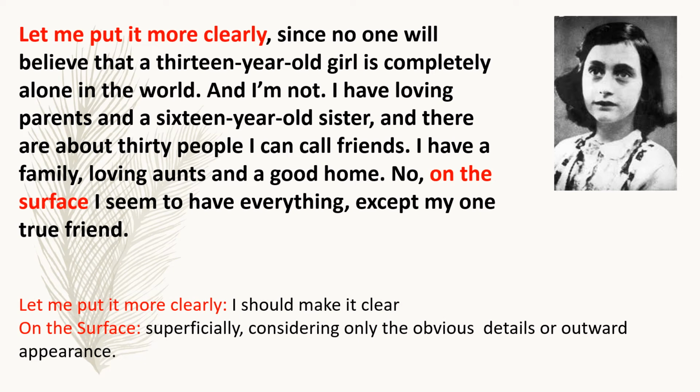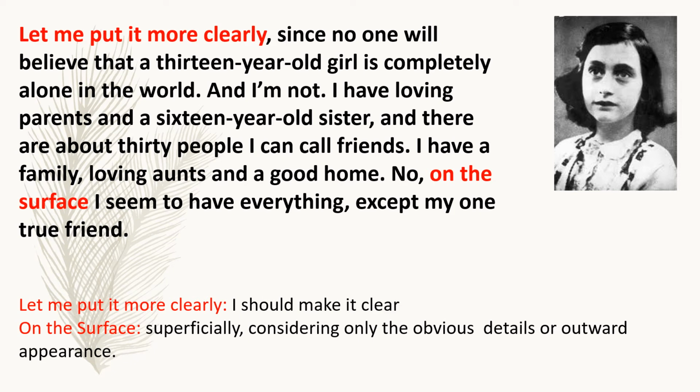Now here further, Anne explains to us why she feels a need for a true friend. She feels that no one is going to believe that a young girl like her is so alone because practically she appears to have everyone around her.